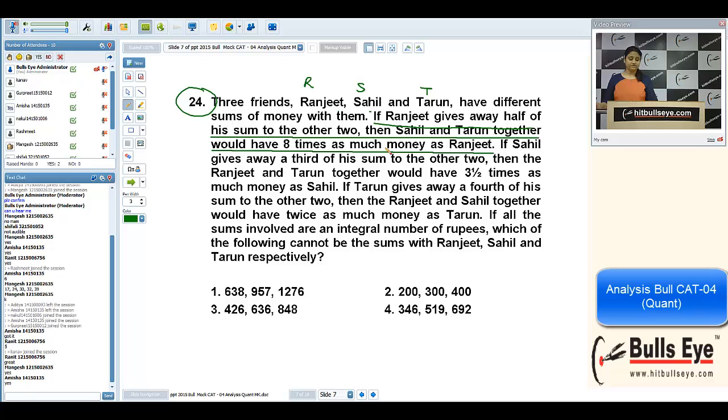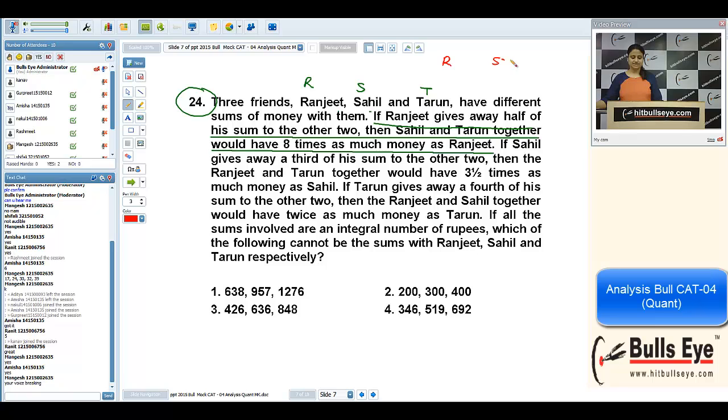see what is the meaning of this statement. If Ranjit gives away half of his sum to the other two, I'm taking R as Ranjit, S and T, they are together.